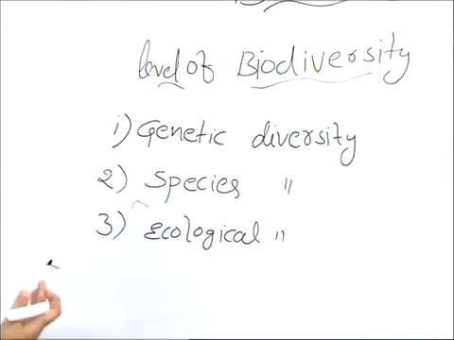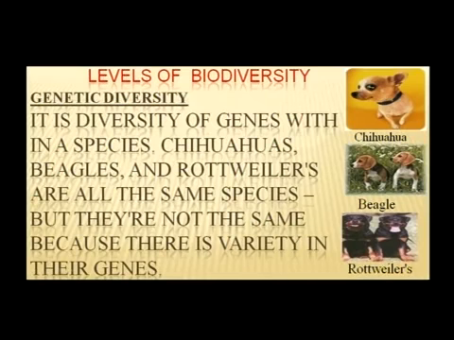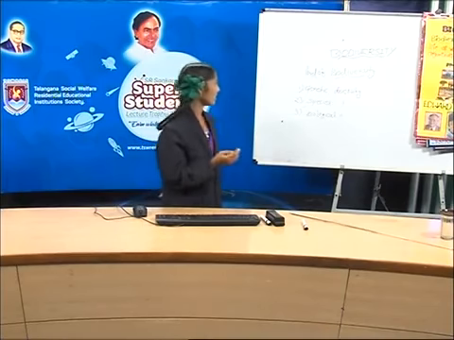Why are they different in their color? Yes, due to the presence of different genes, they are different in their color. This diversity of genes within a species is called genetic diversity. Friends, did you understand? Okay.